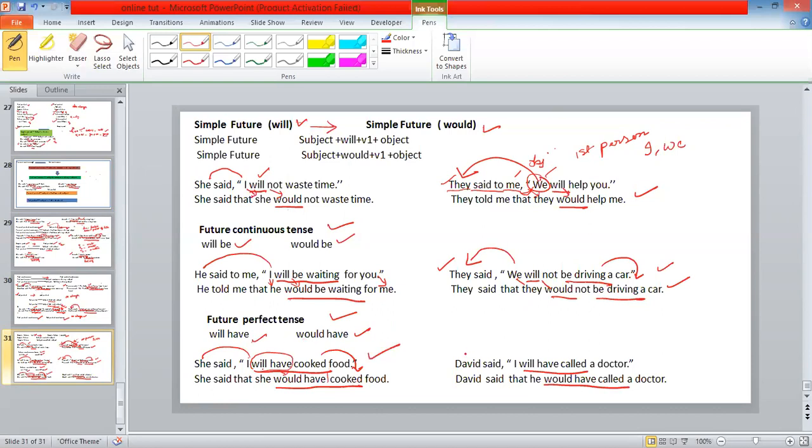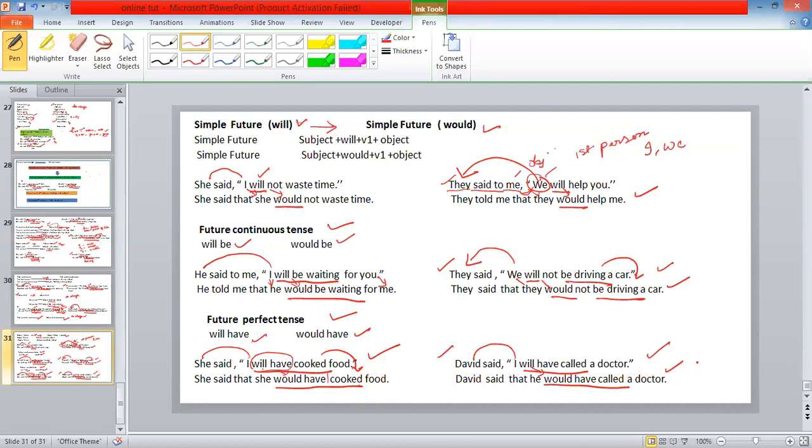In the same way, another example, David said, I will have called a doctor. David said that he would have called a doctor. I refers to David, that is he. We have to write the pronoun. Will changes to would. Will have changes into would have called a doctor. Clear? Hope you understood the lesson.